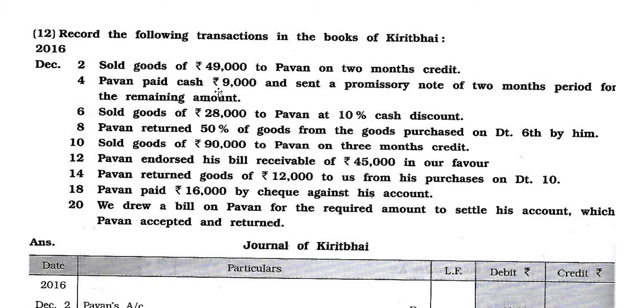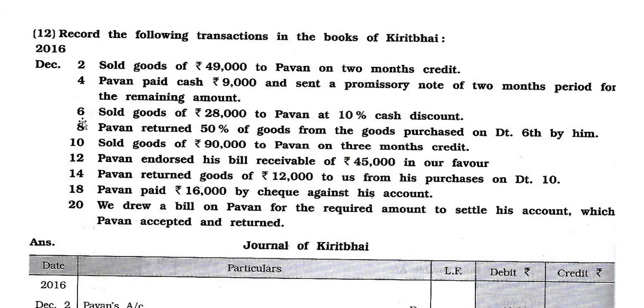Pawan paid cash 9,000 rupees and sent a promissory note of 2 months period for the remaining amount. Here, Pawan paid 9,000 rupees, 49,000 minus 9,000, so 9,000 rupees paid cash and 40,000. For the 40,000, he sent a promissory note for 2 months period.